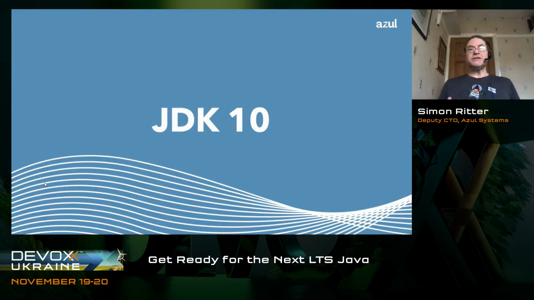Okay, so let's start talking about what's changed in terms of Java. And as I said, I want to talk a little bit about JDK 10 first, because that has this idea of local variable type inference.